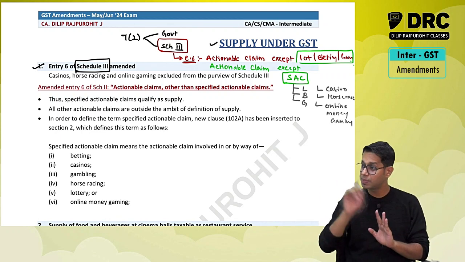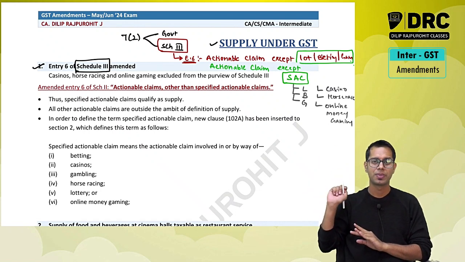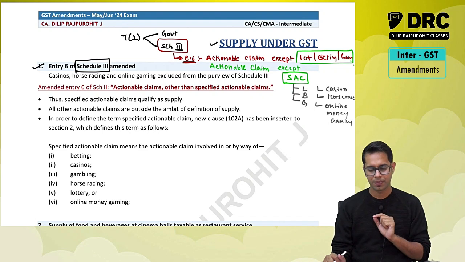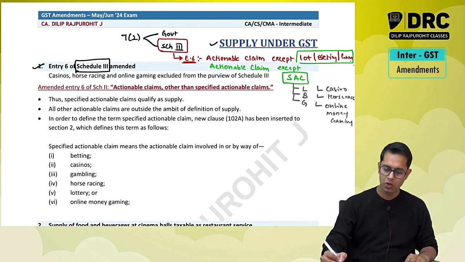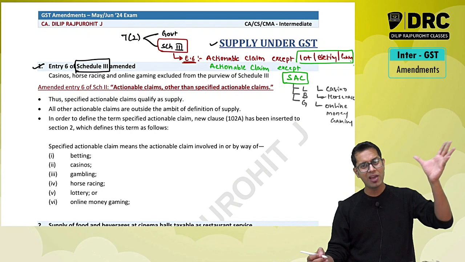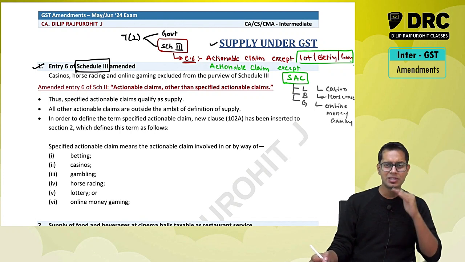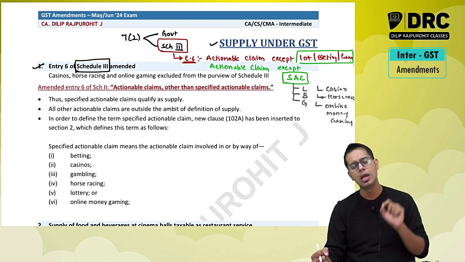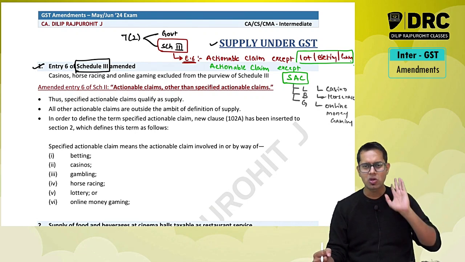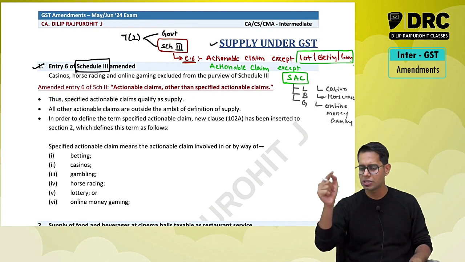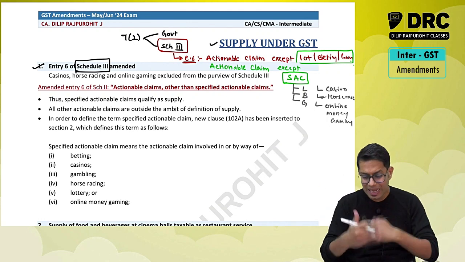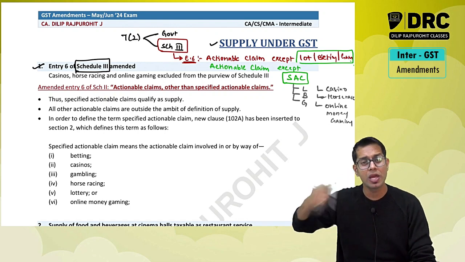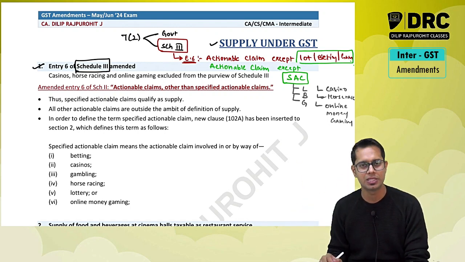Yes, that is an actionable claim, but whether it is covered in the exception or not, whether if I am dealing in actionable claims, I have to pay GST or not. So the government has said, yes, you have to pay GST. Now we have race courses, horse race clubs. So you are selecting a particular horse, betting on a horse that yes, this horse is going to win, horse number 9 is going to win, horse number 15 is going to win. Whether this betting on horses is also covered under actionable claims? Yes, they are covered under actionable claims. Should I pay GST now? Yes, you have to pay GST.